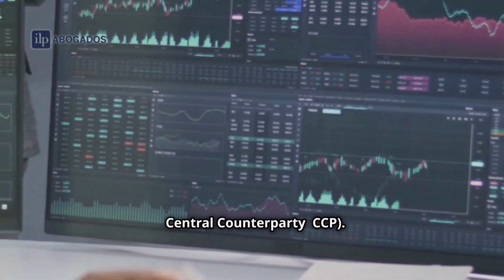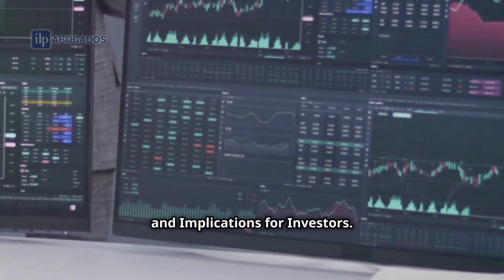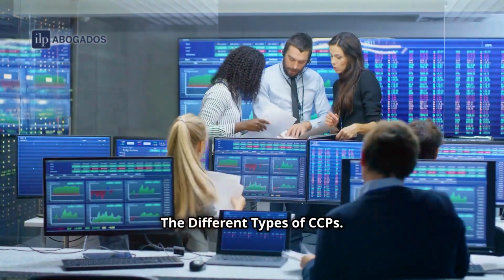Central Counterparty, CCP. Concept, types, alternatives, and implications for investors. 1. The different types of CCPs.